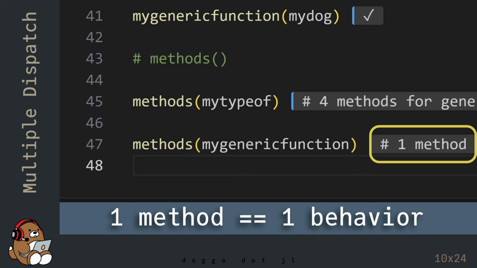While the myGenericFunction currently has 1 method, so it has the same behavior regardless of the data type of the argument.